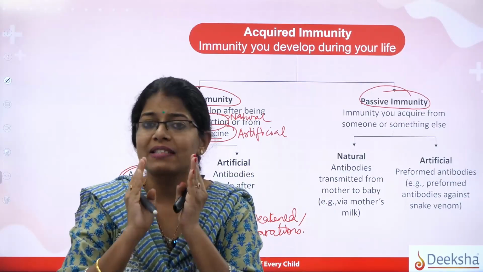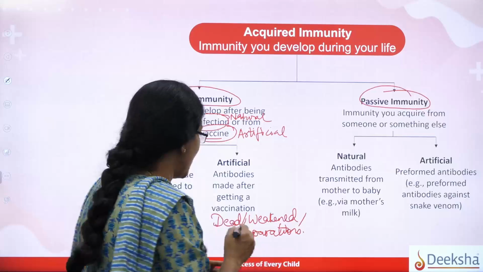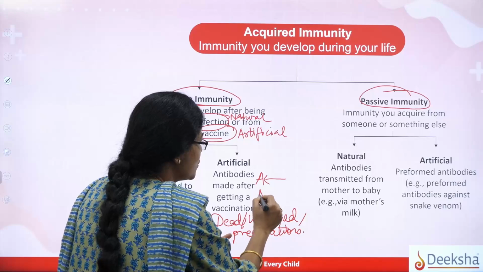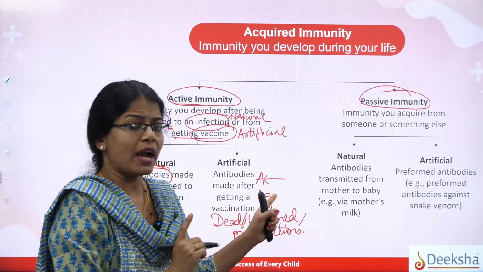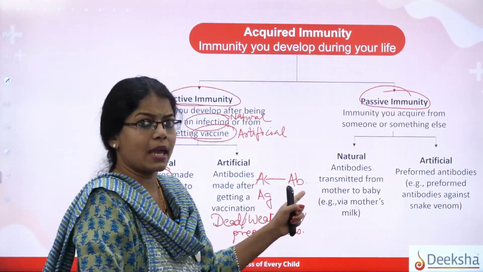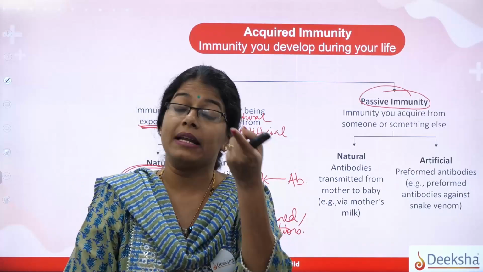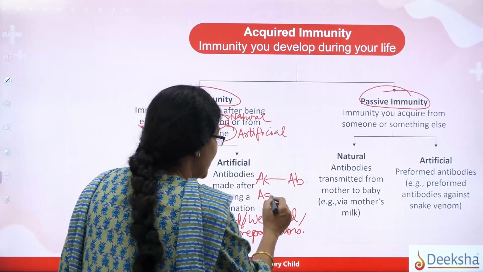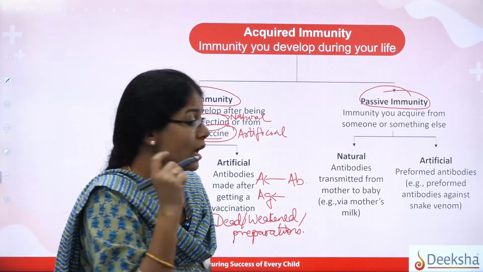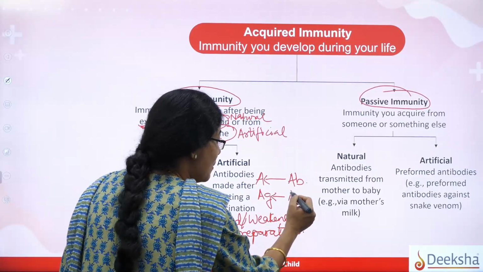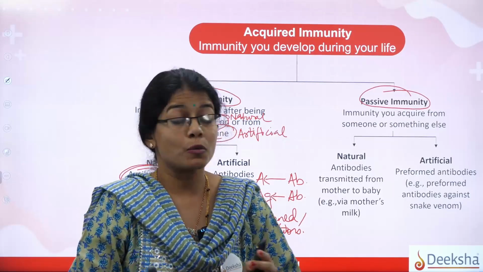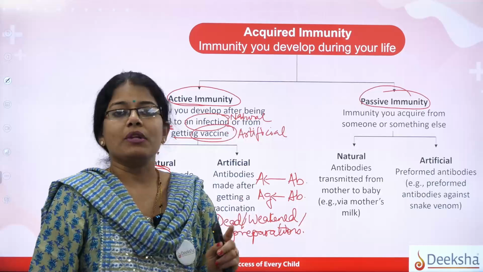For example, we are injecting you with vaccine A. So vaccine A will have pathogen A. Now your body is injected with vaccine A, so this will be the antigen. The body knows, okay, this is a type of antigen, in future it can attack me, let me now try to produce antibody towards A. So the next time when antigen A really infects your body, the memory cells produced by the adaptive immunity will encounter this antigen and produce the same type of antibody and confer you with that immunity, and that is going to be artificial active immunity.